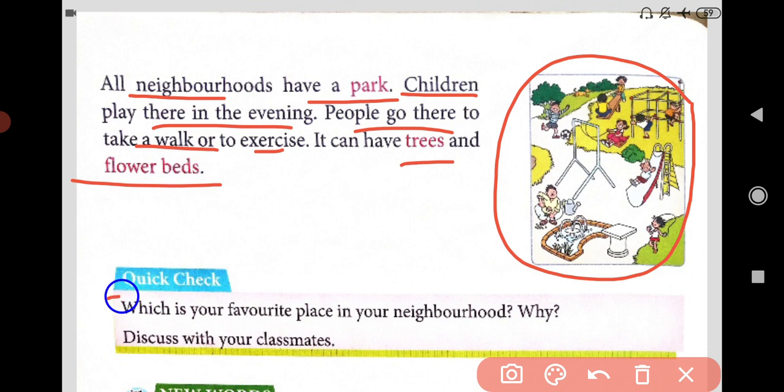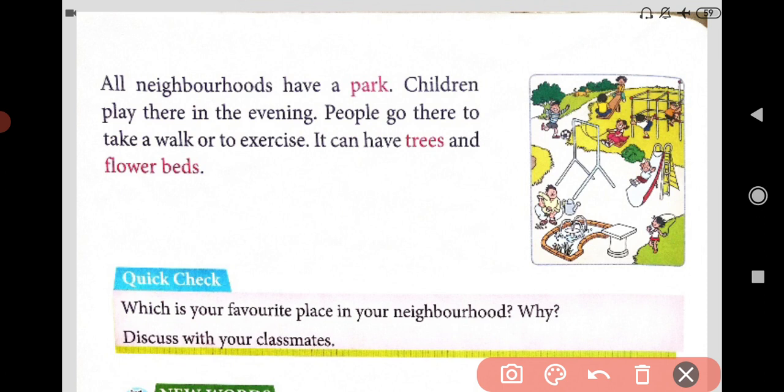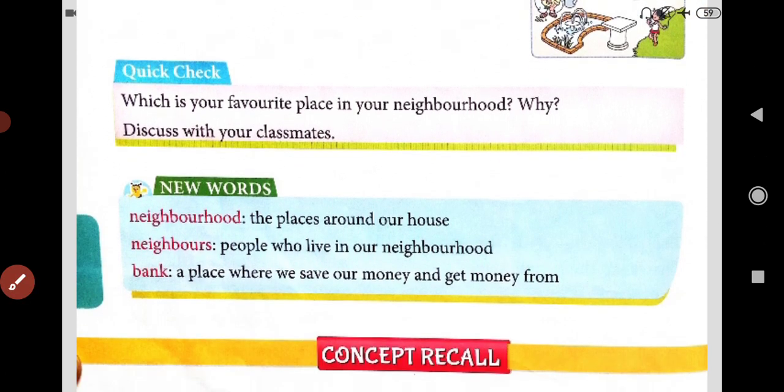Quick check. Which is your favorite place in your neighborhood? Why? See, now we have learned this many places: school, market, hospital, post office, fire station, banks, park, police station. Which is your favorite place that you have to say? Discuss with your classmate why that is your favorite place.